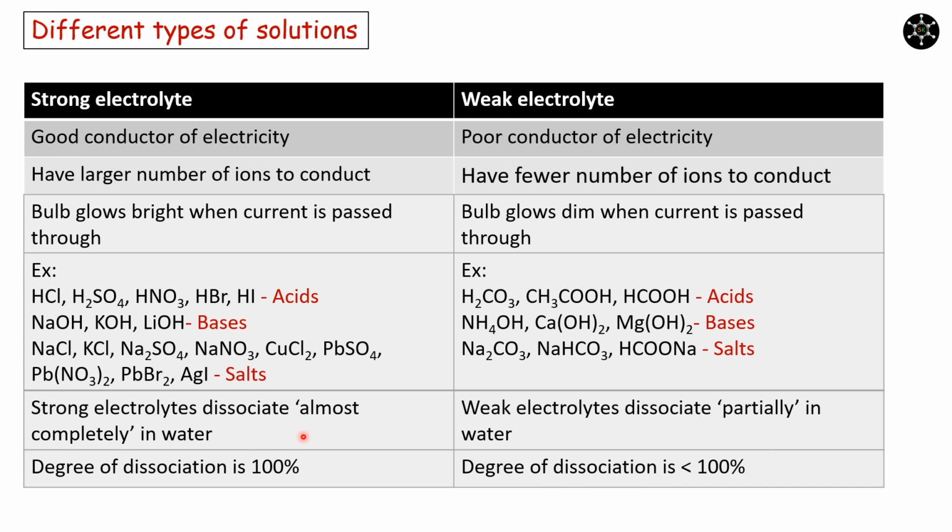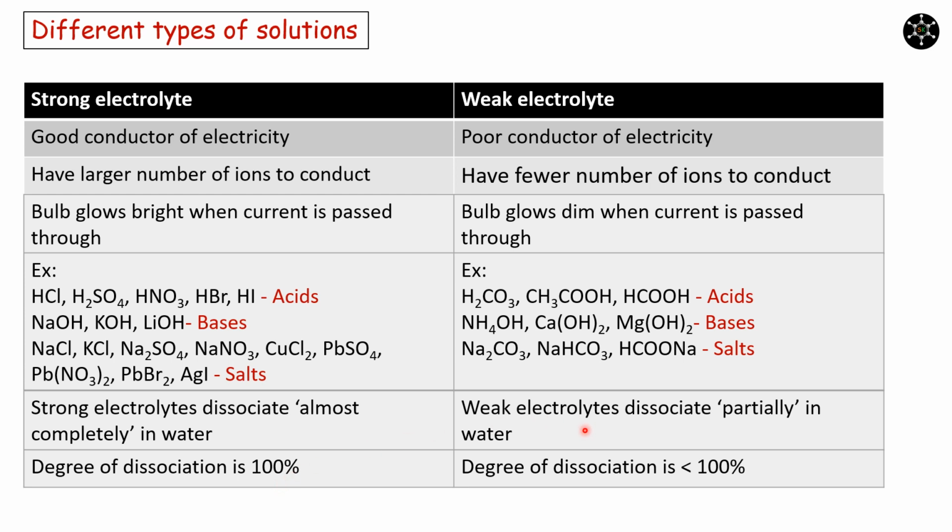Strong electrolytes dissociate almost completely in water. In other words, we can tell degree of dissociation is 100% with strong electrolyte. This means if we take 100 HCl and drop it into water, all 100 HCl will dissociate to give 100 H plus ions and 100 Cl minus ions.